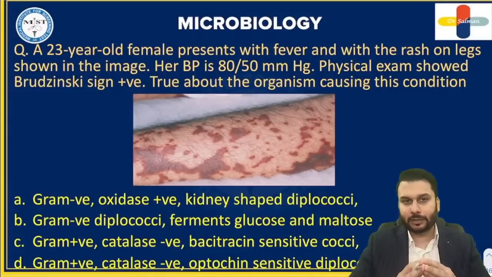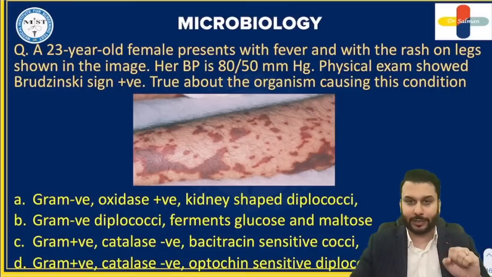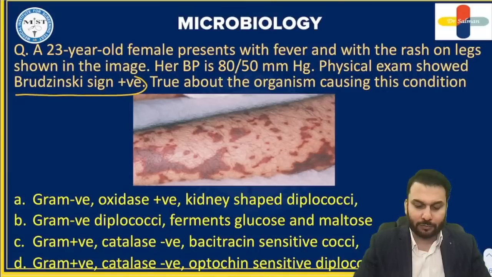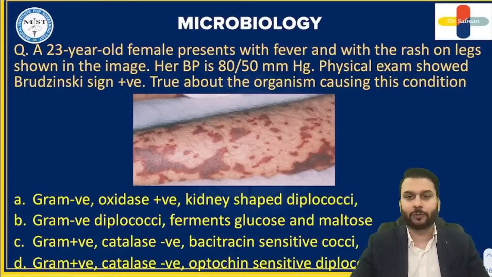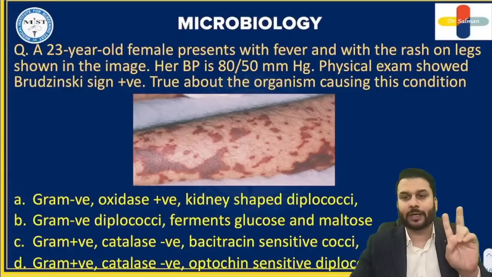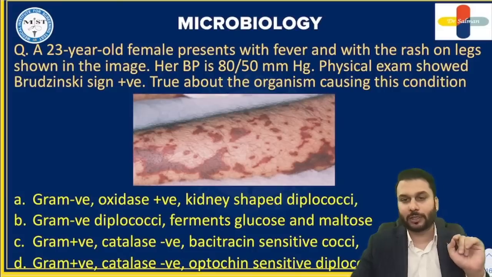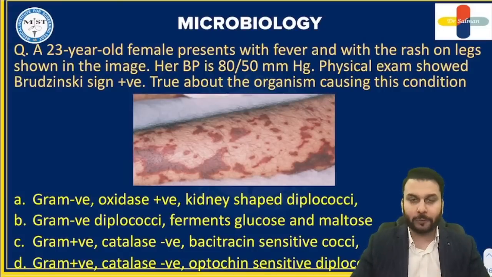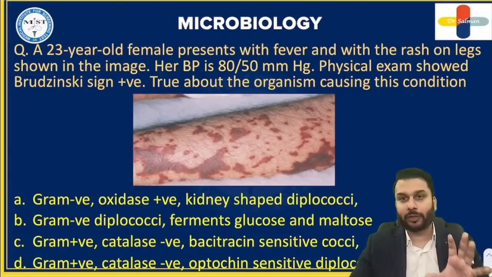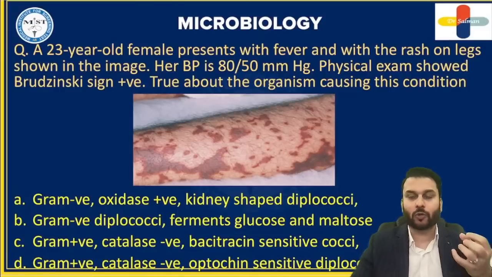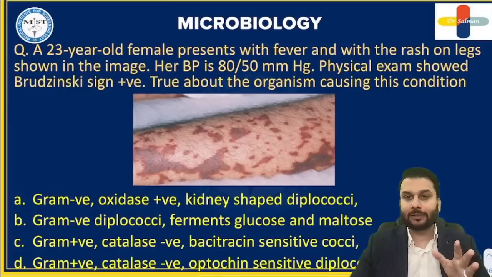So first of all, guys, certain things as a clinician gives you the diagnosis, they're talking about meningitis here. What tells you this is meningitis? Brudzinski sign positivity, right? This thing is telling us that this is nothing but a case of meningitis. You know, the stiffness in the neck, nuchal rigidity, what you call. So there are two signs that denote meningitis, Kernig's sign, another is Brudzinski sign that is mentioned here. Another point that you're noticing here is the blood pressure is also quite low. And then there is a rash.